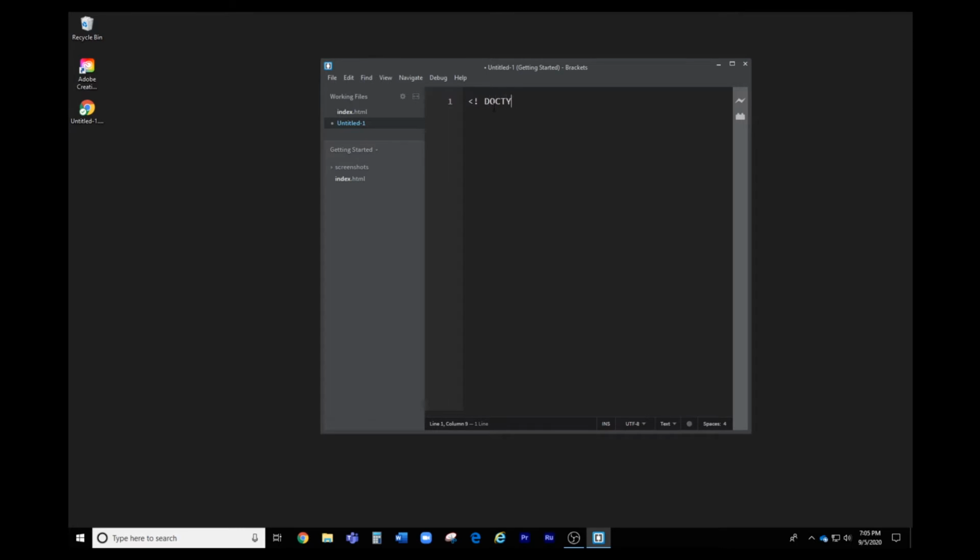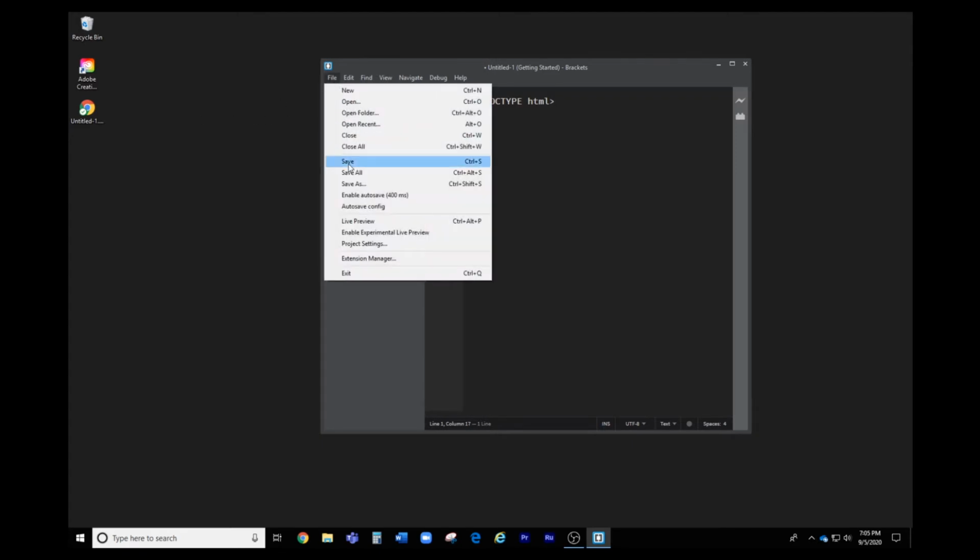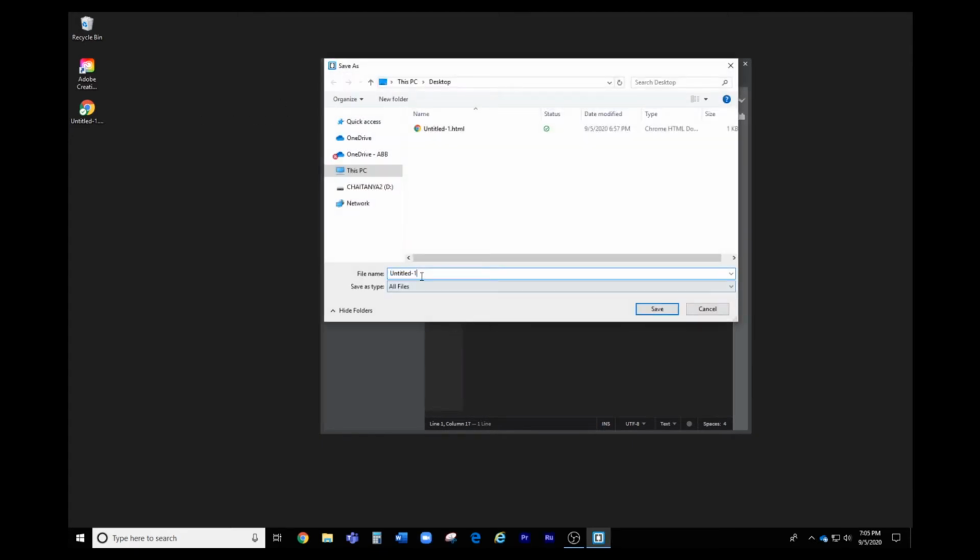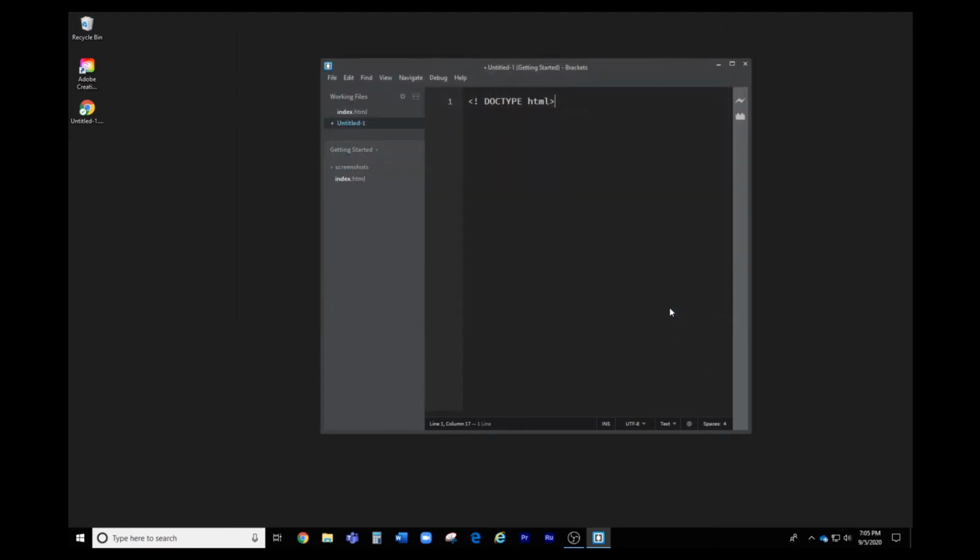Doctype must be in caps lock and HTML must be in small. So doctype HTML and close the tag. It's not a tag basically. So just save it in a .html file so that the program gets to know that it is an HTML file and it works according to that.